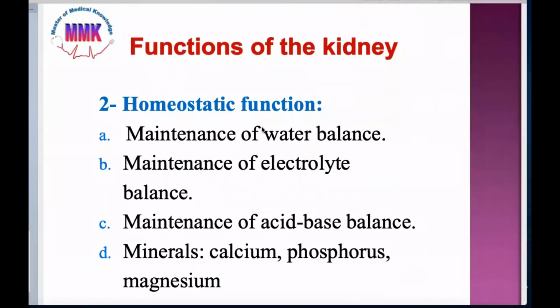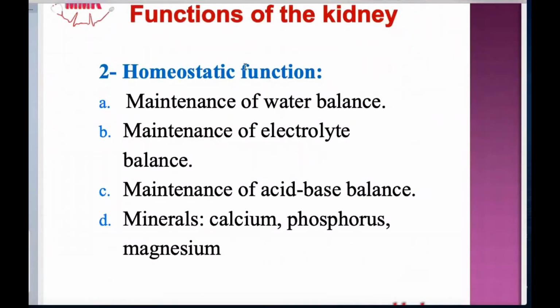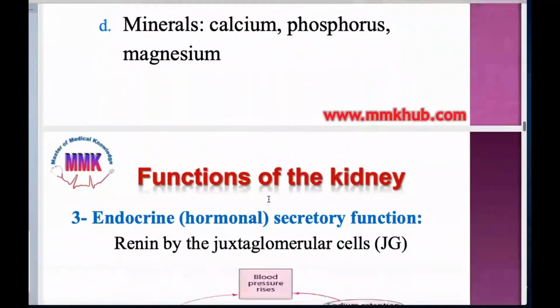The second important function of the kidney is to maintain the homeostatic balance. What is homeostasis? Maintenance of nearly constant conditions in the internal environment of the body. It is called homeostasis. So it is a very important function of the kidney to maintain homeostasis. First, water balance. Then maintenance of electrolytes, and maintenance of acid-base balance, that is, the kidney maintains pH, and also minerals: calcium, phosphorus and magnesium.